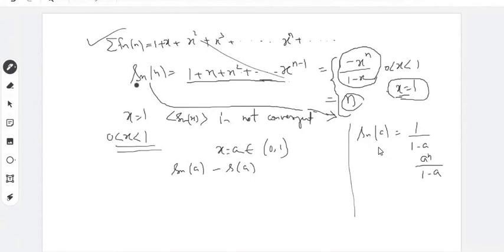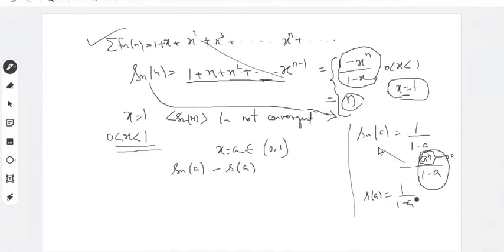So see here, as you increase n, and a lies between 0 and 1, for fixed a, this a to the power n will tend to 0. And therefore, this limit function you may expect to be 1 upon 1 minus a.